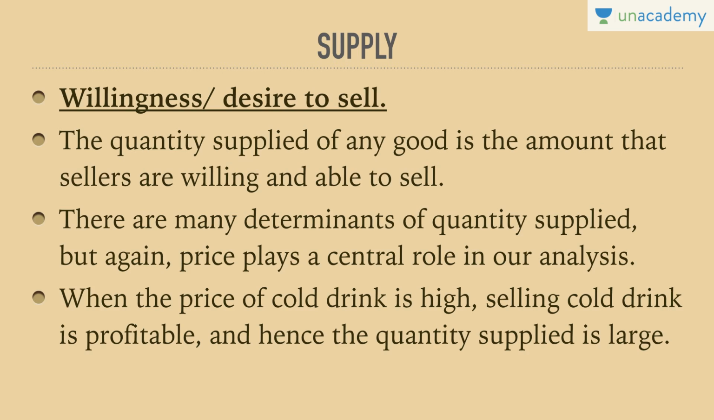When the price of cold drink, let's say for an example, is high, selling cold drink is profitable and hence the quantity supplied is large. So the prices being high, motivation of suppliers is also high, hence they produce a lot. So the quantity supplied is large. On the other hand, if the price is low, what would happen? The suppliers would not be supplying as much and hence the cold drink selling would not become that much profitable. Hence they would supply less.